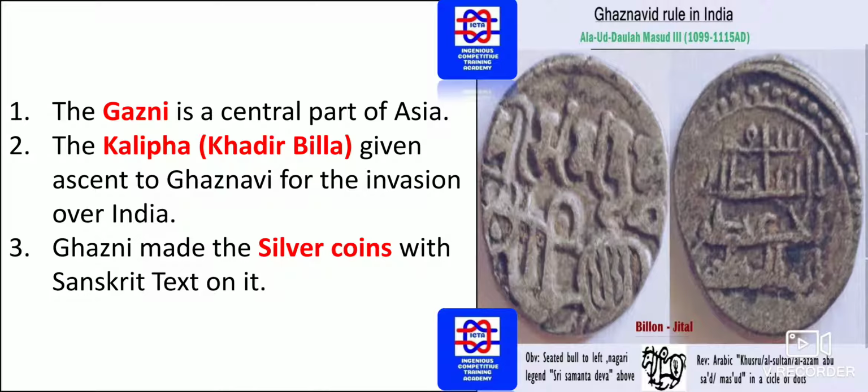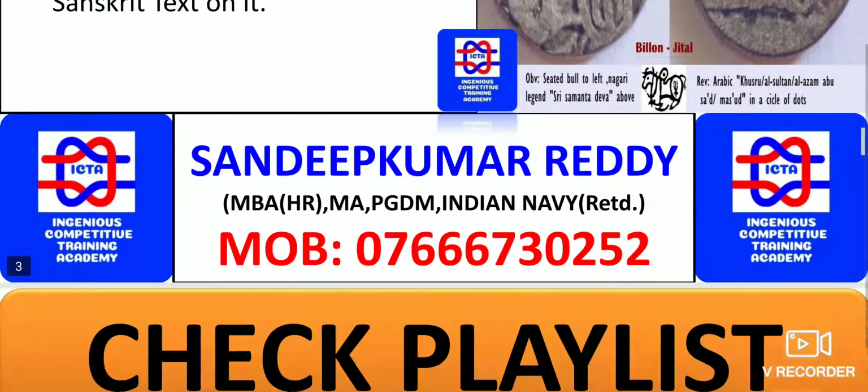There was a Khalifa whose name was Khadir Billah, who had given approval to invade India for Ghaznavi. Ghazni made silver coins with Sanskrit text on them. We should remember he made a few silver coins on which the Sanskrit language was inscribed. These are examples of that time, like the Jital, and silver coins also existed during that time.